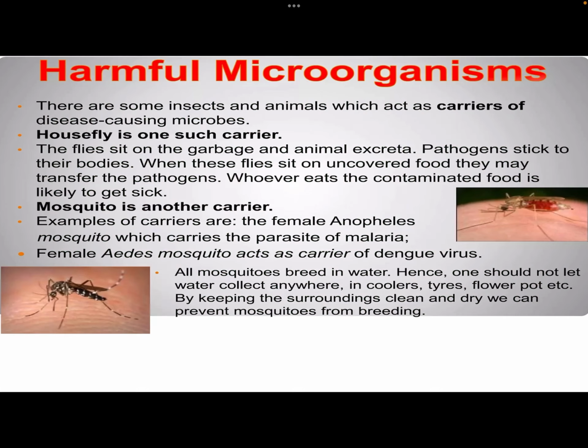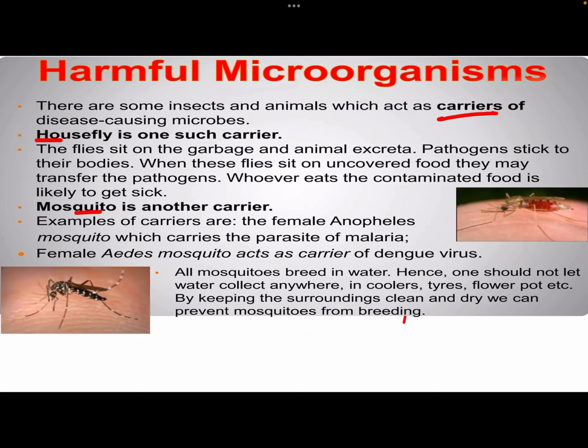Now, there are various carriers of harmful disease-causing microorganisms. We have two main carriers, the housefly and mosquitoes. Houseflies sit on garbage and animal excreta, and the pathogens stick to their body. When the housefly sits on uncovered food or street food, the pathogens get transferred from the housefly to the food, and when we eat the food, the disease is transferred to our body.